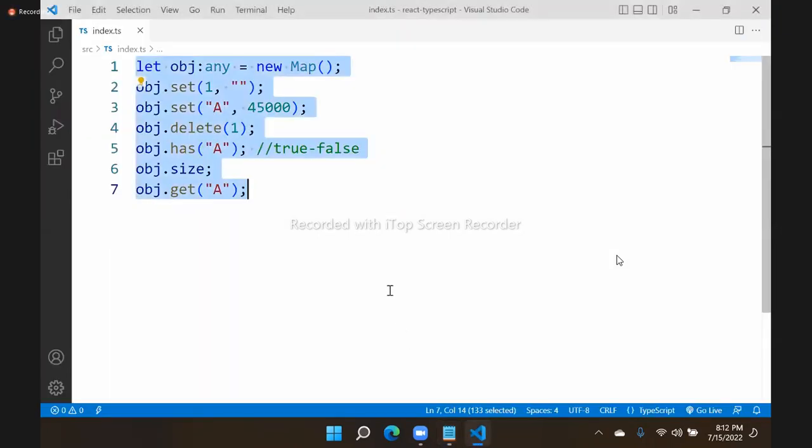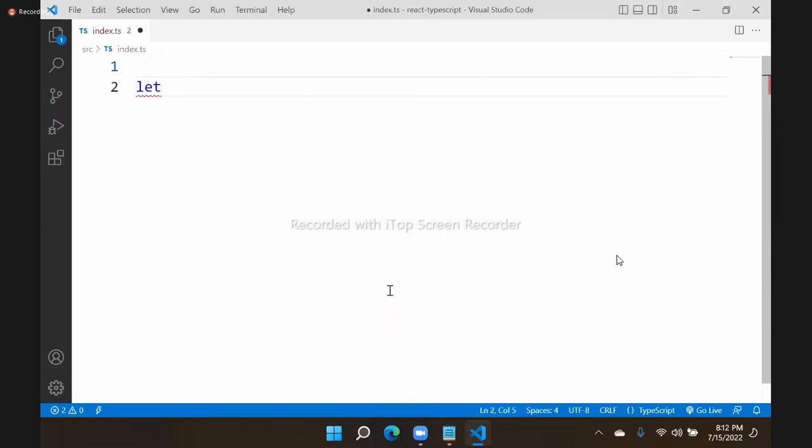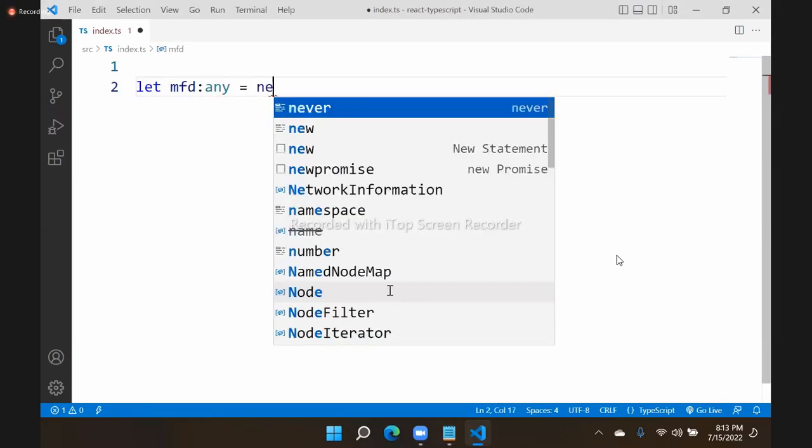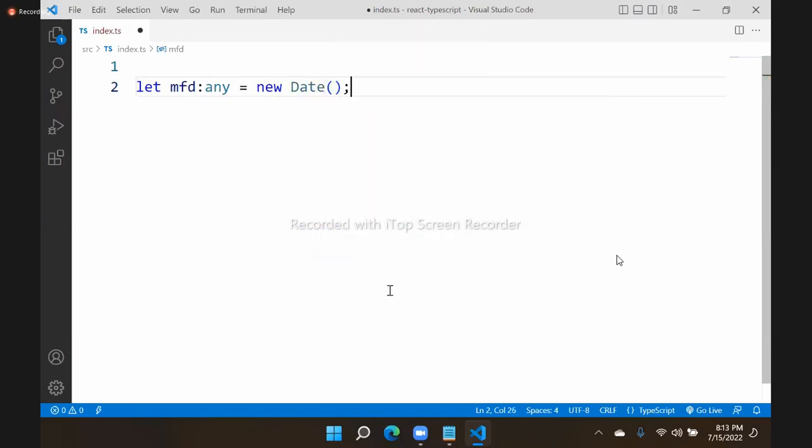So what we do: let some MFD manufactured, and into that I want to store a date, then mention the data type as any equal to new Date. You know that new Date will store the current date. If you want, you can store any specific date in a string format using year, month, and day format.